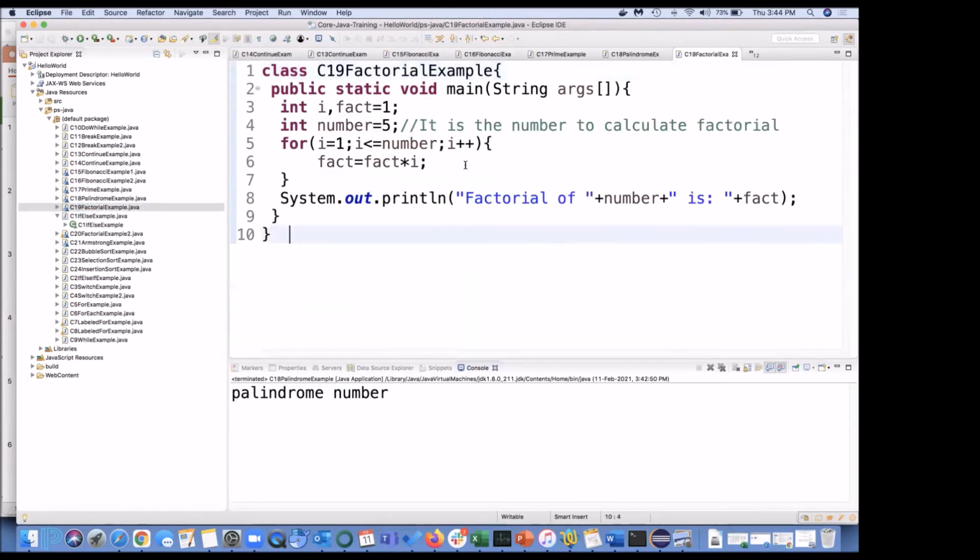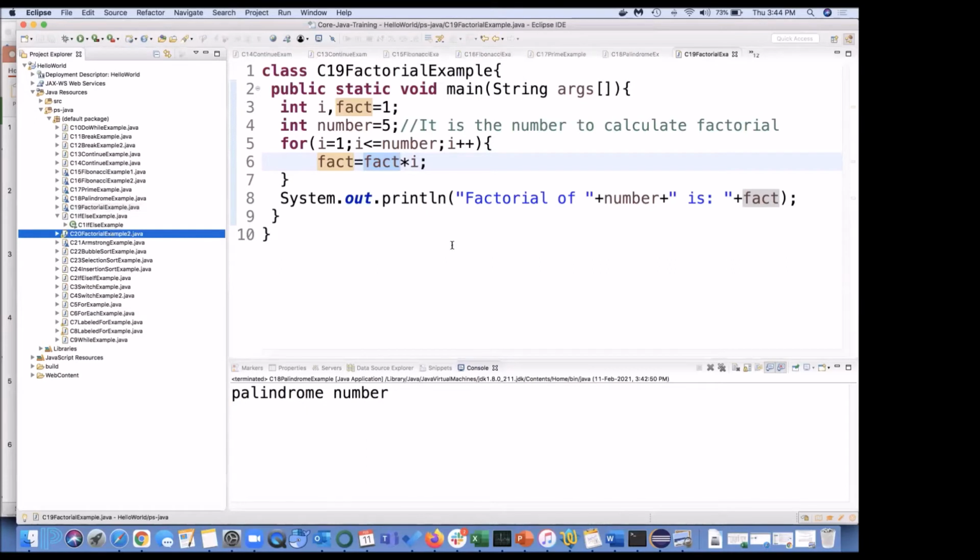Factorial. Again, this is a very simple program. I believe all of us are aware what factorial is. If I say factorial 5, it means 5 multiplied by 4 multiplied by 3 down to 1. So when I say fact equal to fact into i, whatever value is there, it will always keep storing the same. So first is 5, then 4, then 3, 2 and 1, and so on you are going to get it.